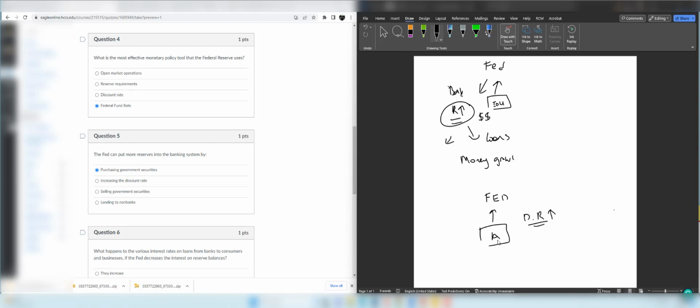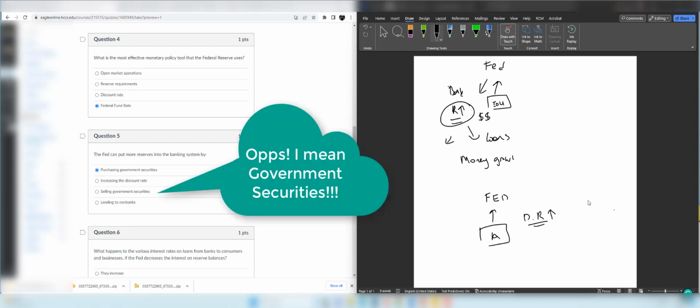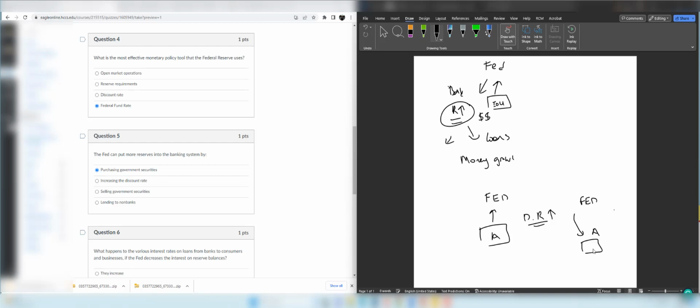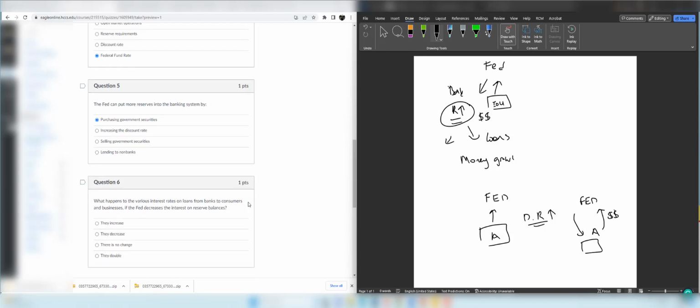The next option is selling government securities. If the Fed sells government securities, then government securities go to Bank A. So Bank A now has more securities, but Bank A has to pay for these securities. Therefore, dollars go to the Fed, and the reserves are decreasing instead of rising. And the next one is lending to non-banks. Non-banks do not have reserve accounts, so they are irrelevant for this question. The right answer is purchasing government securities.